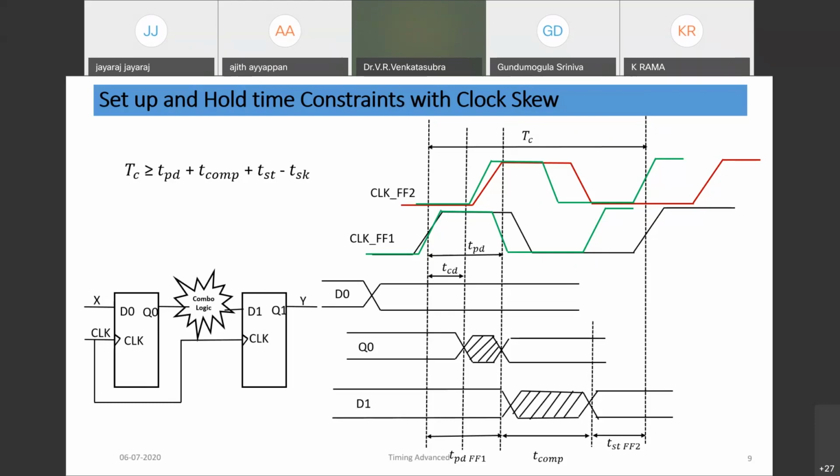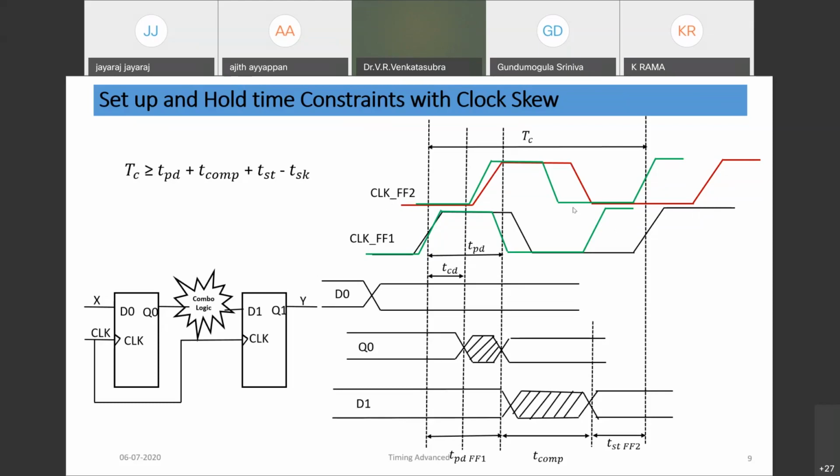If you see the clock in black, that is the flop 1 clock, and there is a path delay from flop 1 to flop 2 when we route the clock. That delay is the skew, and that is drawn in red. You can see clock flop 2, that is red.